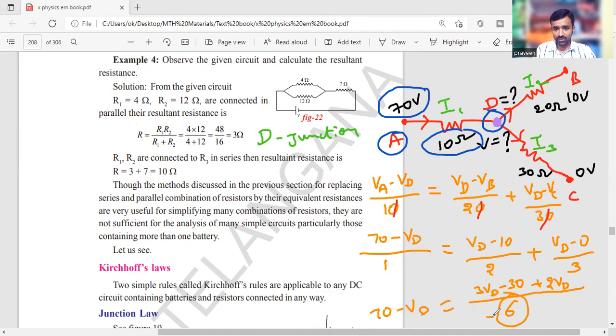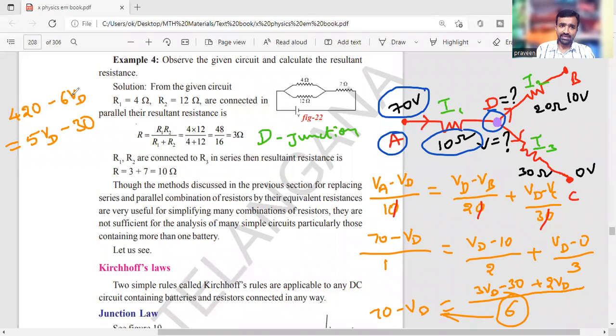So this 6 is transferred to the opposite side and becomes a multiplier. The left side will give 6 times 70, which is 420, minus 6 VD, equal to the right side 3 VD plus 2 VD, which is 5 VD, minus 30. So this I got.